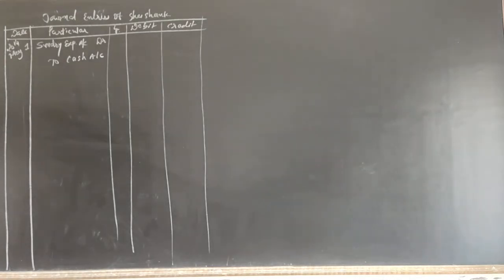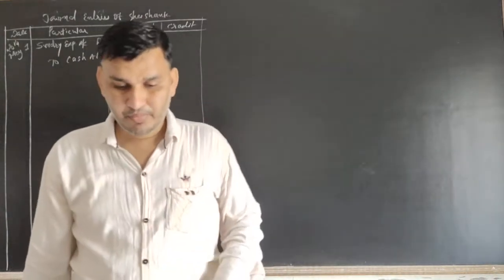Now see the second one. See the second transaction.